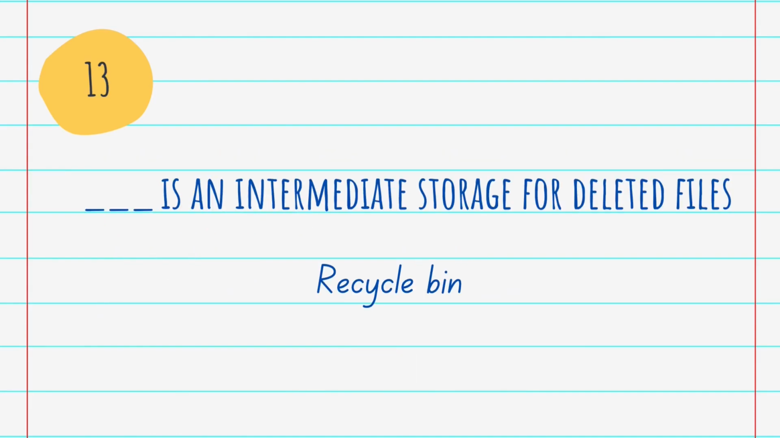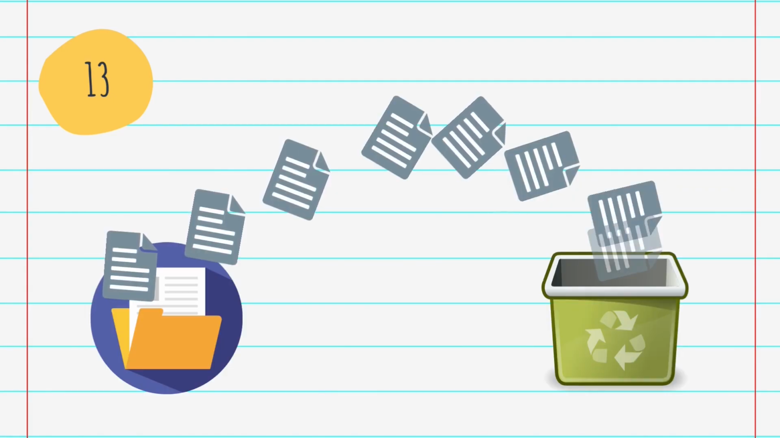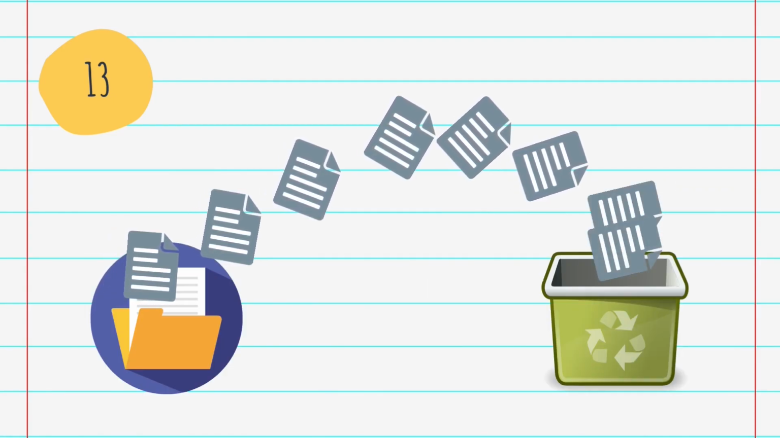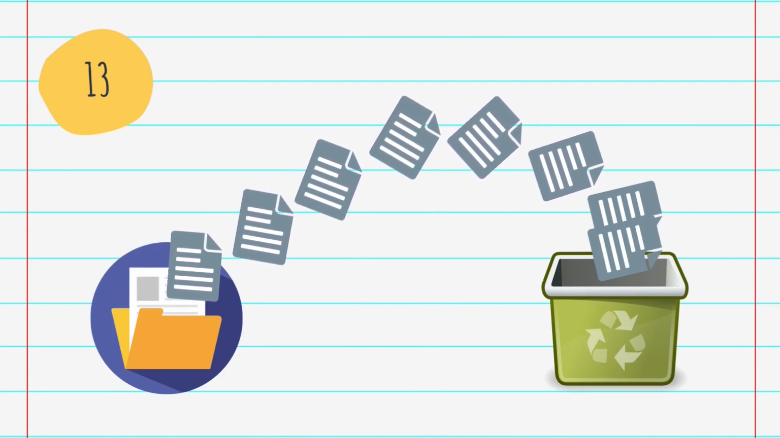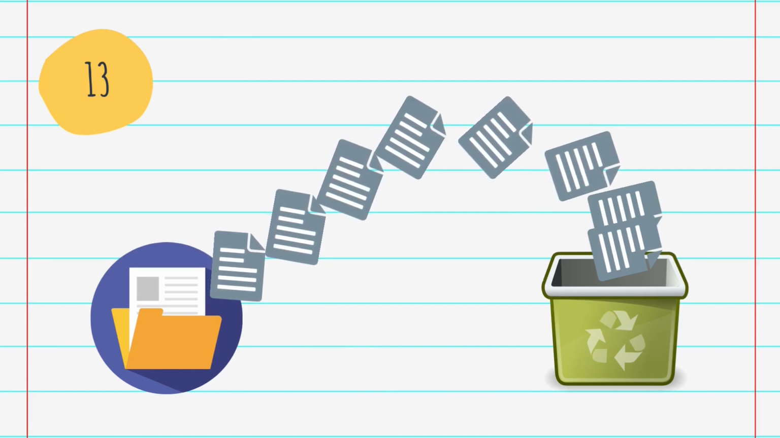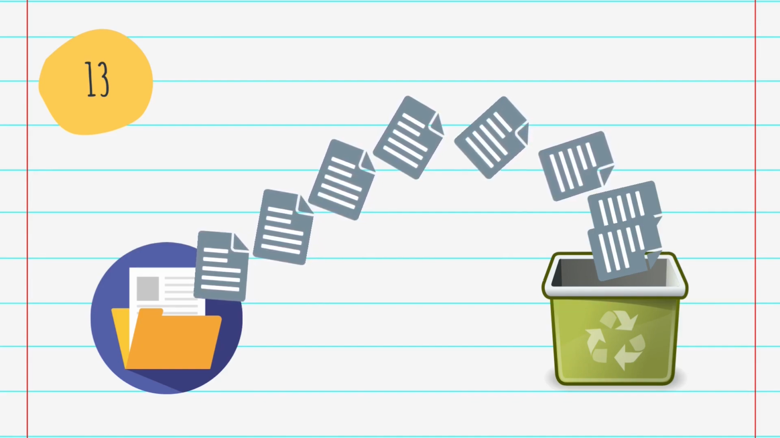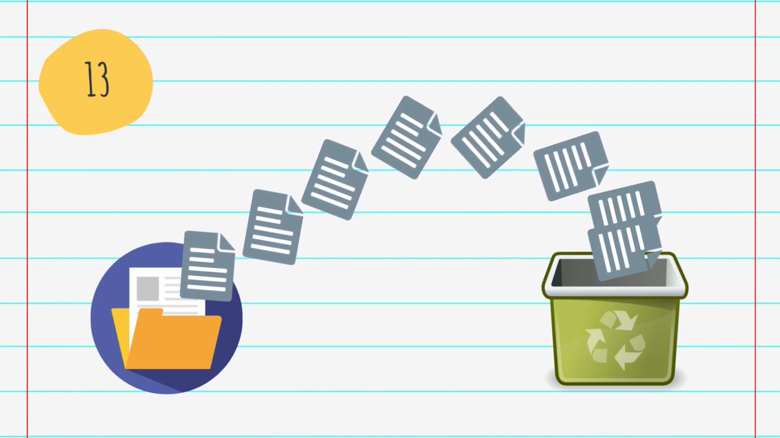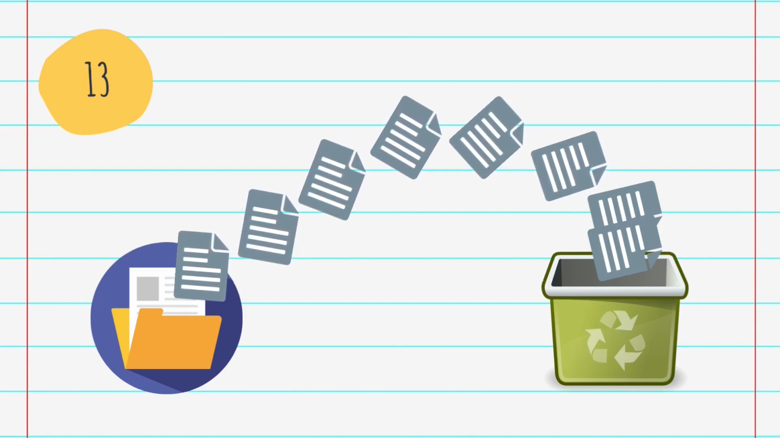Then the next question is, blank is an intermediate storage for deleted files, and the answer is recycle bin. Recycle bin is an intermediate storage of deleted files. We know the recycle bin is the feature of Microsoft Windows that is used to store and delete the unwanted files. The user can drag a file to the recycle bin or right click on the item and select delete from the pop-up menu. The file is not immediately deleted, so if the user changes his or her mind, the file can be retrieved from the recycle bin. When the recycle bin is emptied, the file is deleted permanently, though it is possible for it to be recovered through file history or third-party utilities under limited circumstances.